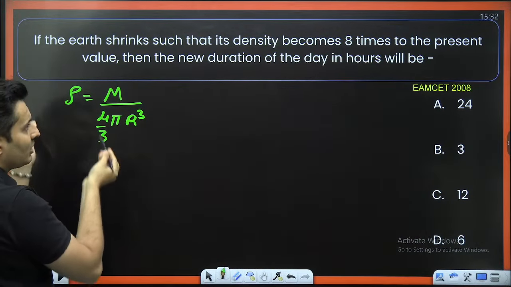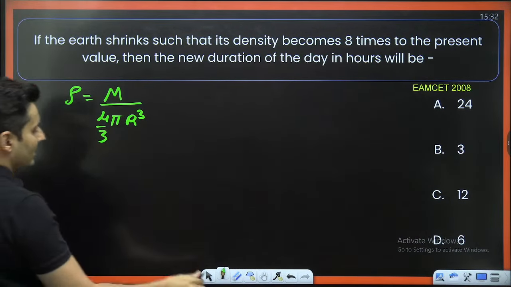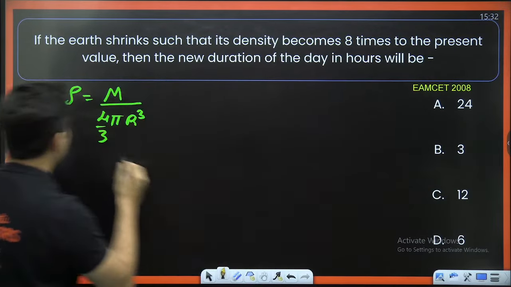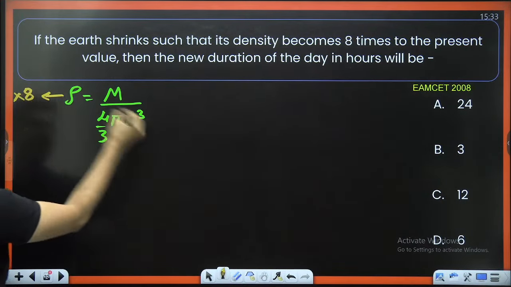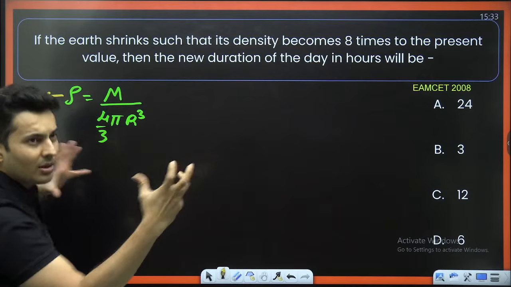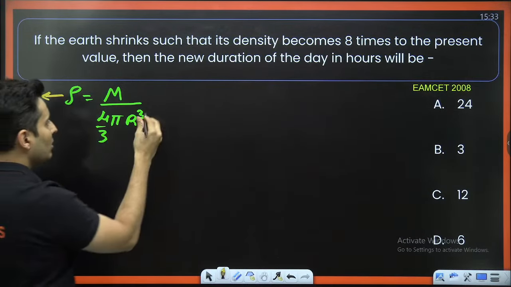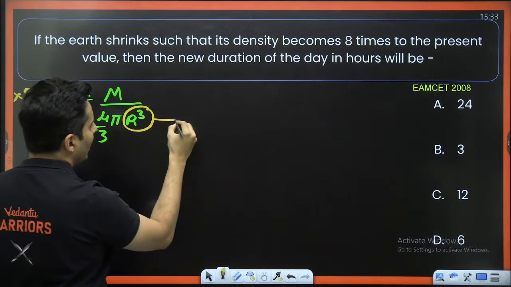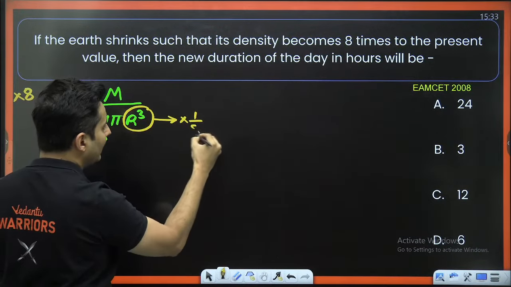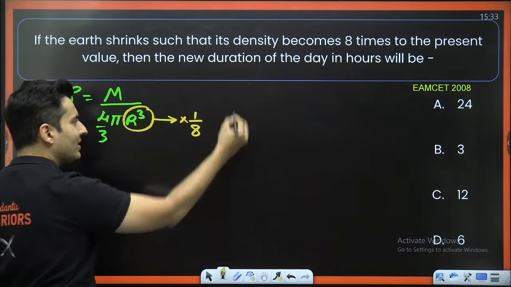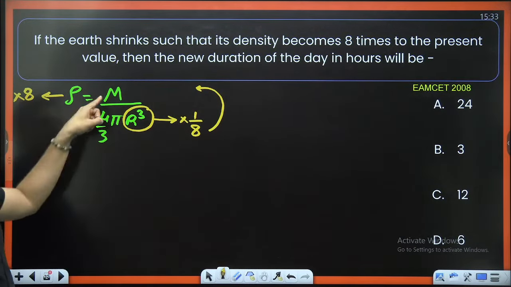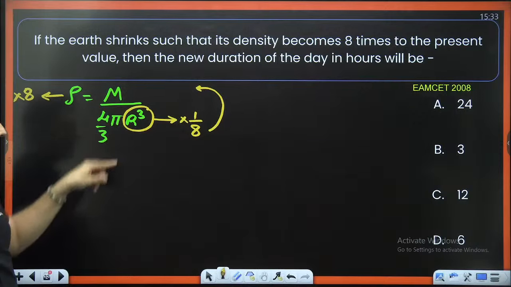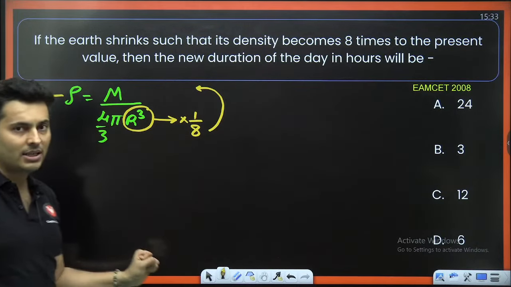So, if my density has to become 8 times the present value, that means the radius has to change. Mass is the same, you are shrinking it. So therefore, r cube has to become 1 by 8 times. Do you understand why 1 by 8? Because the 8 will go in the numerator. So it will become 8 times on the LHS and the RHS, so the denominator will become 8 times less.